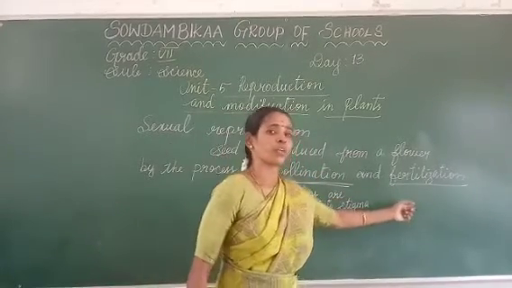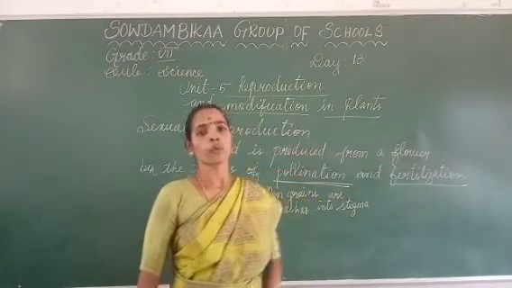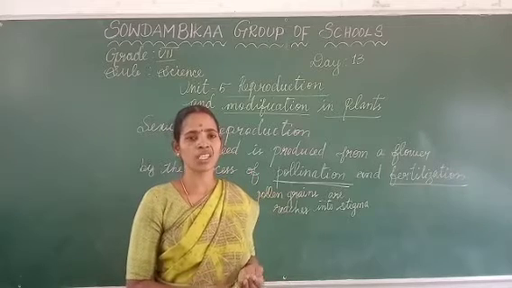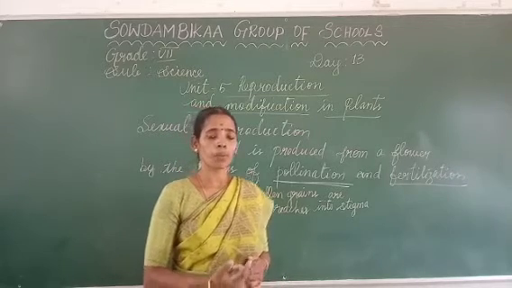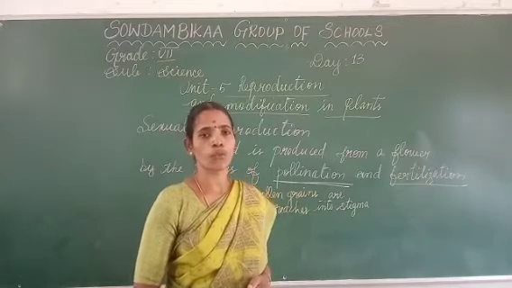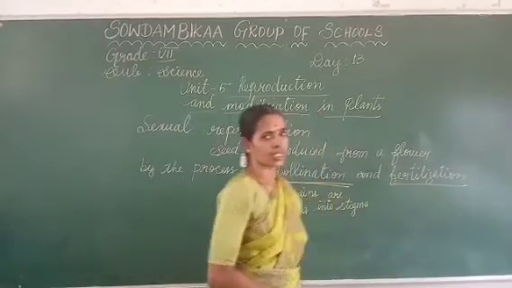What is meant by fertilization? Fertilization means the fusion of male and female gametes to form a zygote. So that is called fertilization.